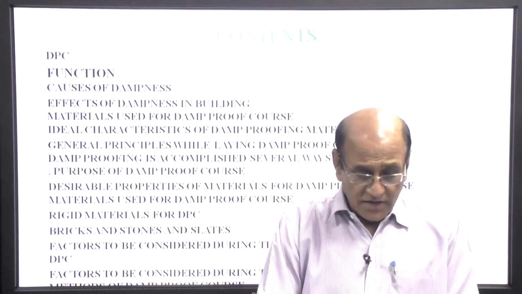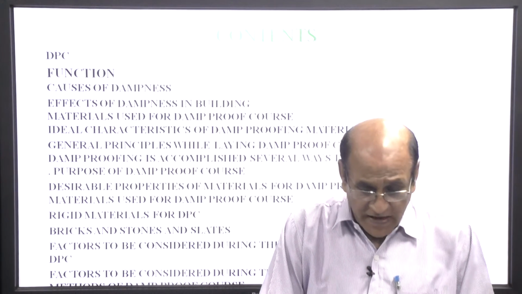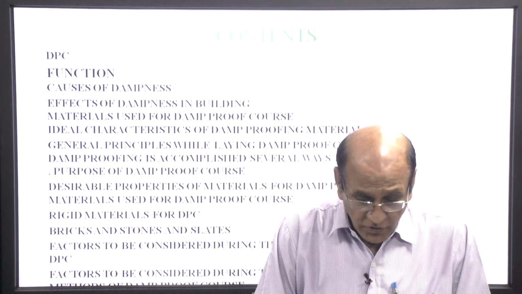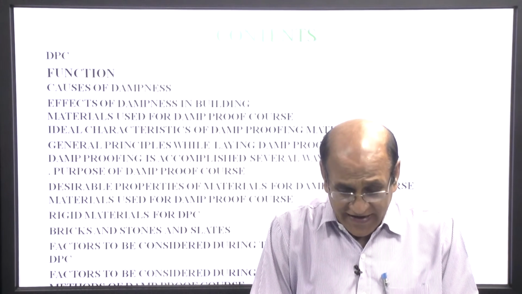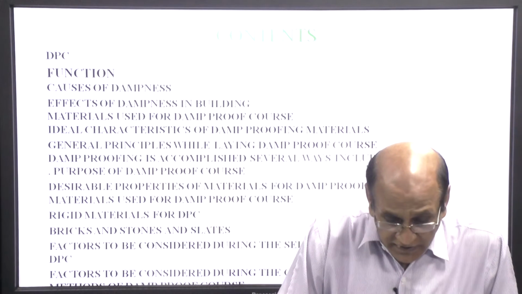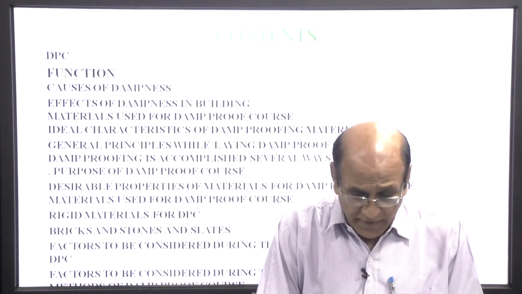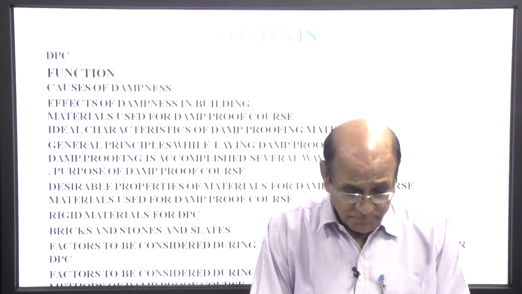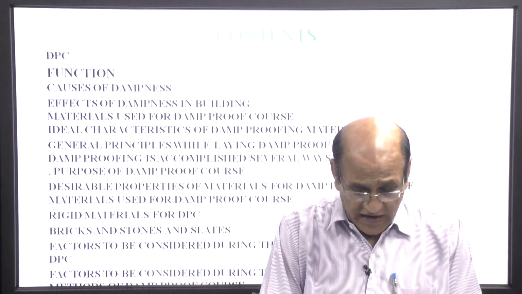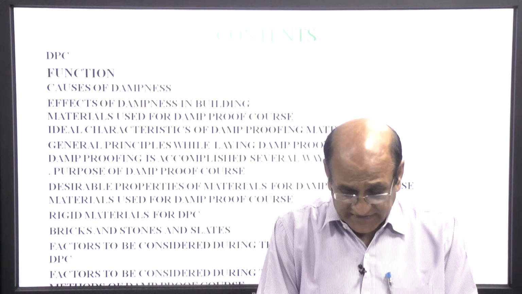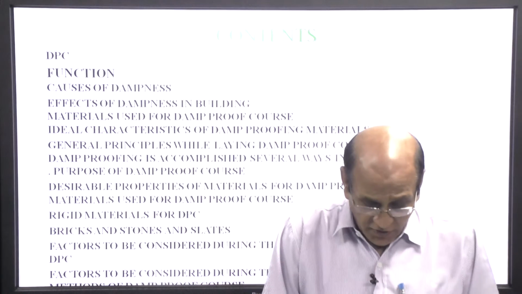The contents are DPC, function, causes of dampness, effect of dampness in building, material used for damp proof course, ideal characteristics of damp proofing materials, general principles while laying damp proof course, damp proofing accompanies several ways including purpose of damp proof course, desirable properties of materials, a rigid material for DPC, brick and stone and slates, factors to be considered during the selection of material for the DPC, factors to be considered during the construction of a DPC, method of damp proof course.